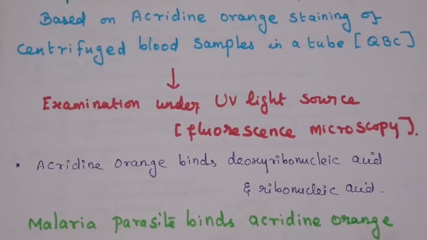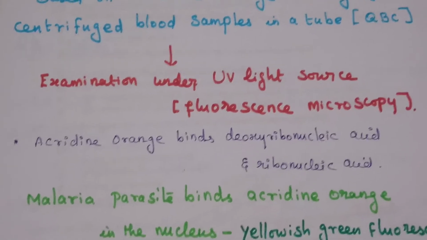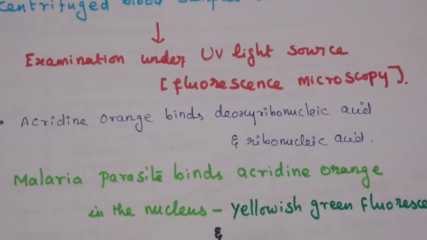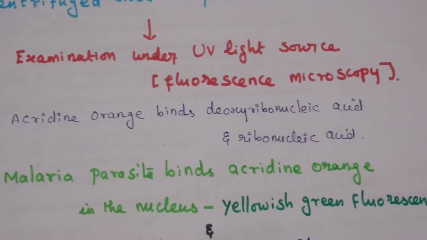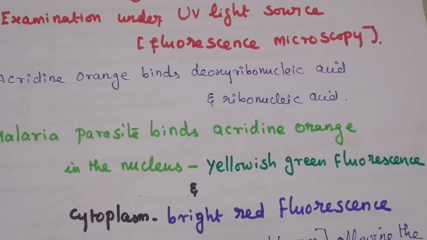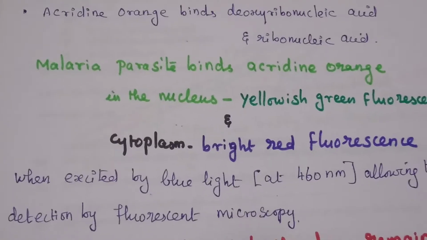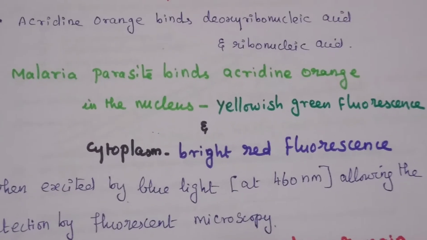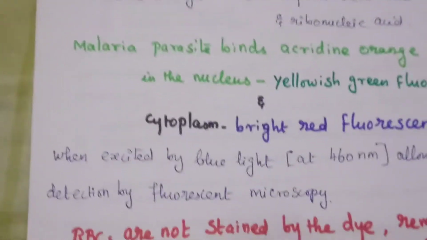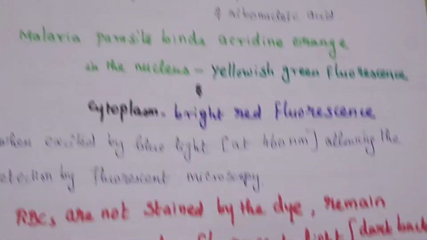Acridine orange binds with DNA and RNA. The malaria parasite binds acridine orange in the nucleus, showing yellowish green fluorescence, and the cytoplasm shows bright red fluorescence, when excited by blue light at 460 nanometers. RBCs are not stained by the dyes, so the background is dark.